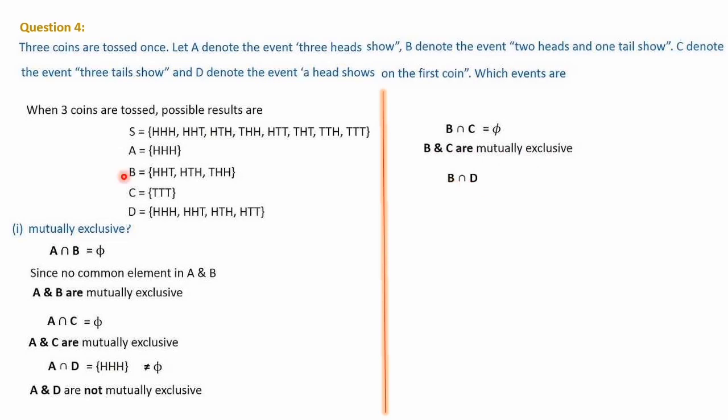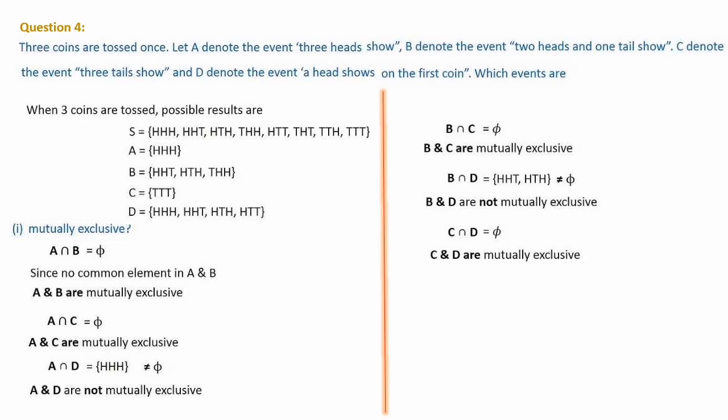Next, B and D. B and C we have taken, then cyclic B and D. If you check, B has these 3 elements, D has these elements. Two heads is available here. So B intersection D has HHT common. Here you can see HTH is also common. So 2 elements are there, not equal to the null set. So B and D are not mutually exclusive. Next, C and D. It is a null set because C has only 3 tails, and here there is no 3 tails, so nothing is common. So C and D are mutually exclusive.